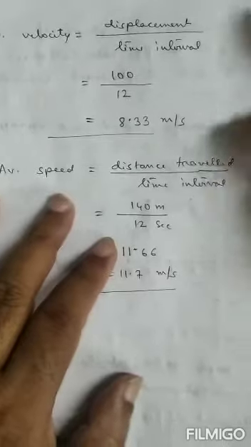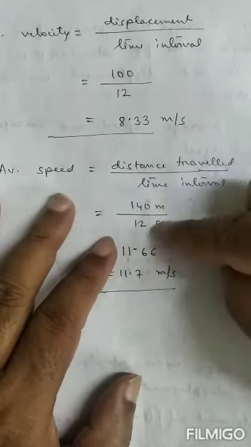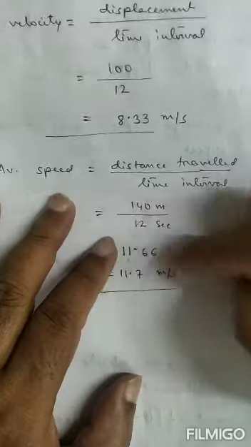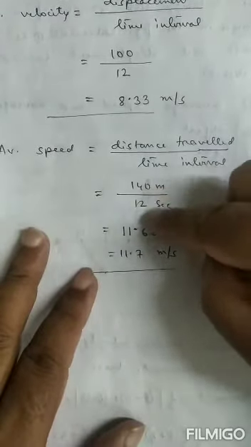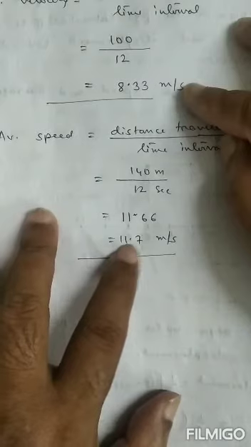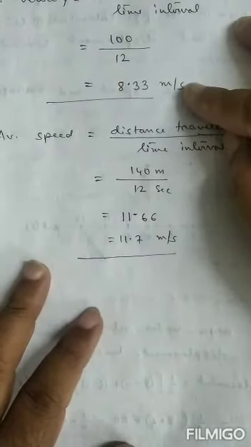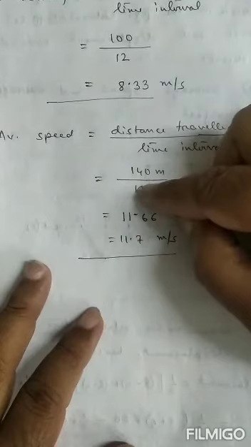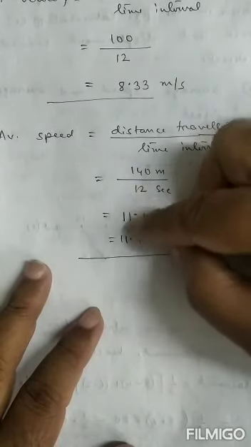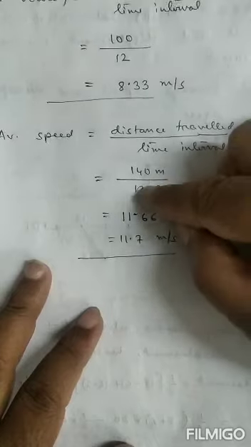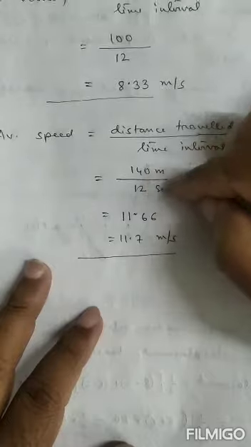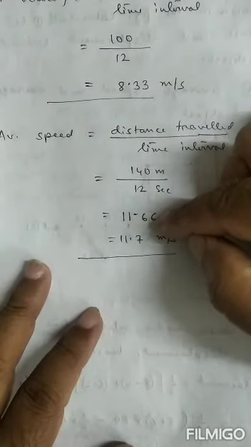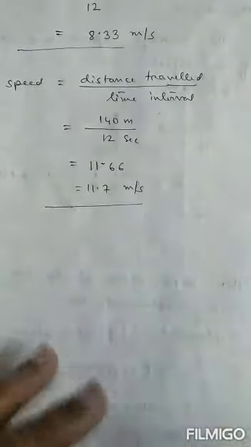What is average speed? Distance traveled by time taken. What is distance traveled? 140 meter, just now we calculated. What is time taken? 12. So 140 by 12 is 11.66. If I round it up, 11.7 meter per second. With this, I stop today's class.